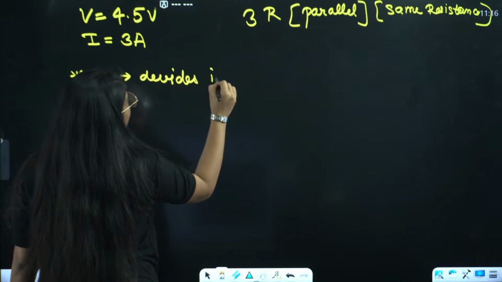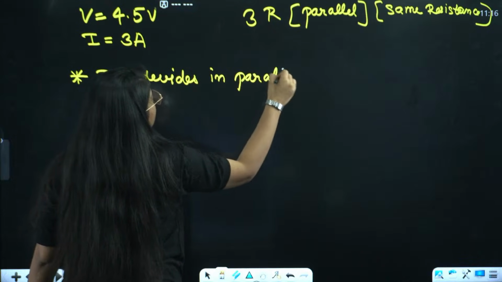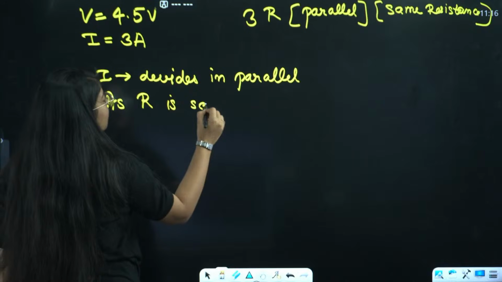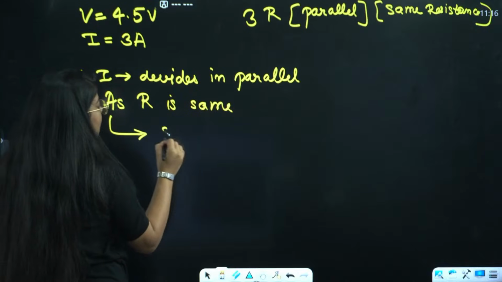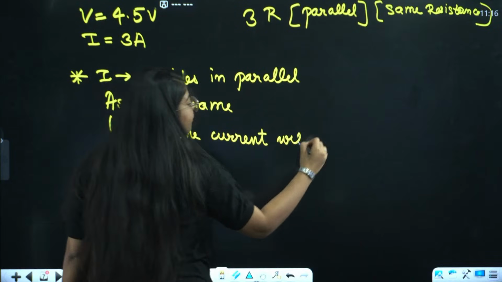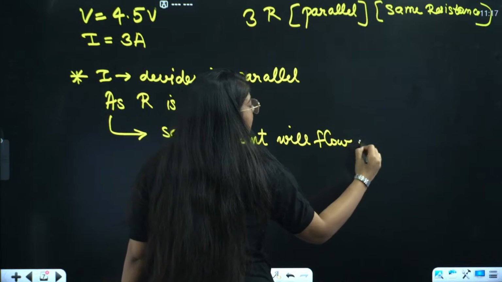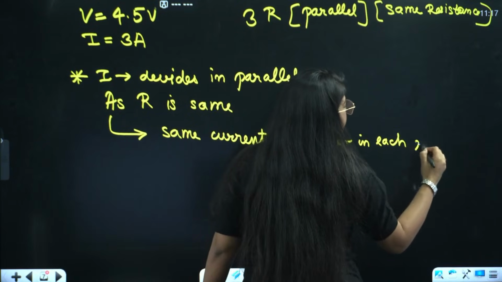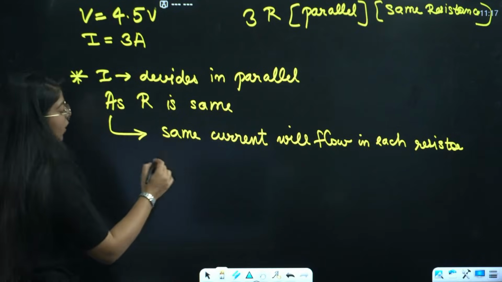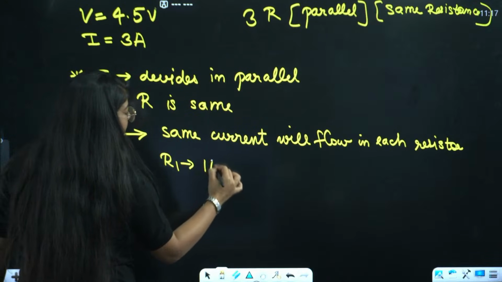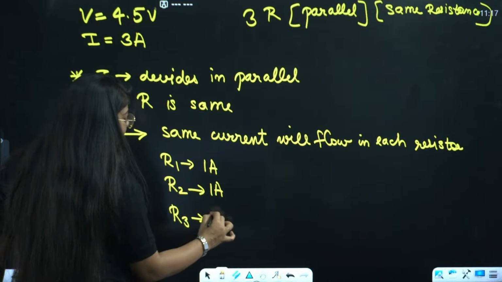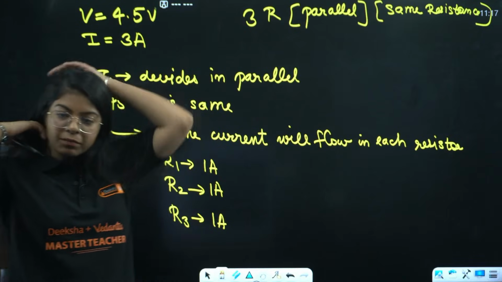It divides in parallel. So in each resistor, as the resistance R is the same, the same current will flow in each resistor. And in parallel, current divides equally. That means in R1 we have 1 ampere, in R2 we have 1 ampere, in R3 we have 1 ampere. Clear everyone?